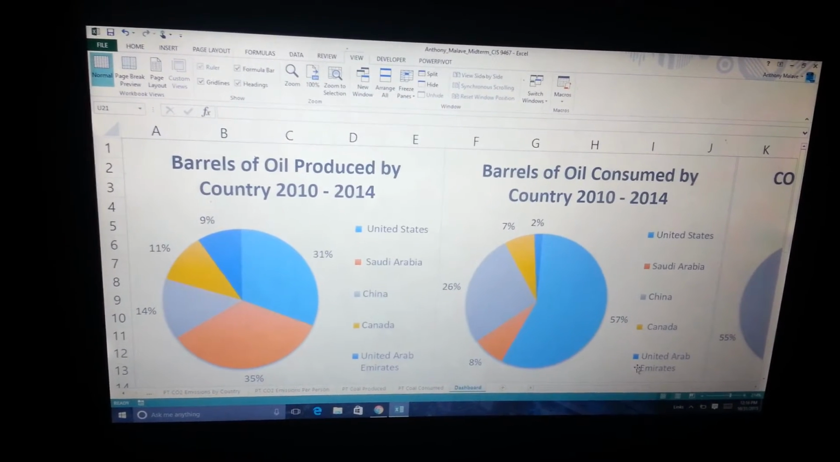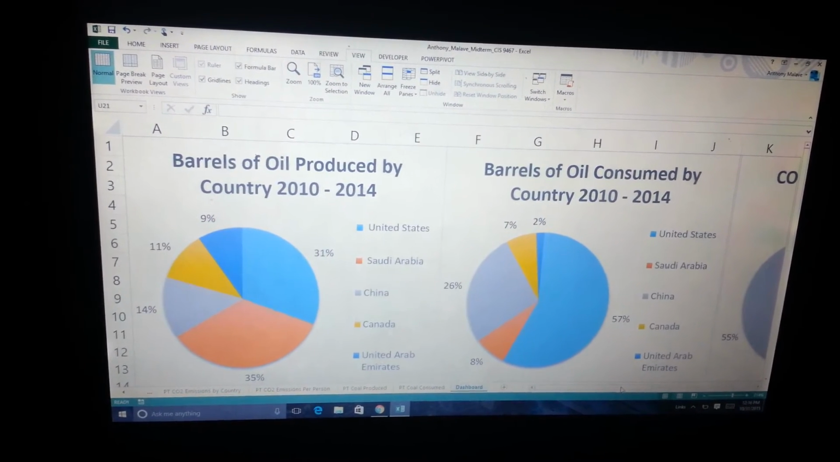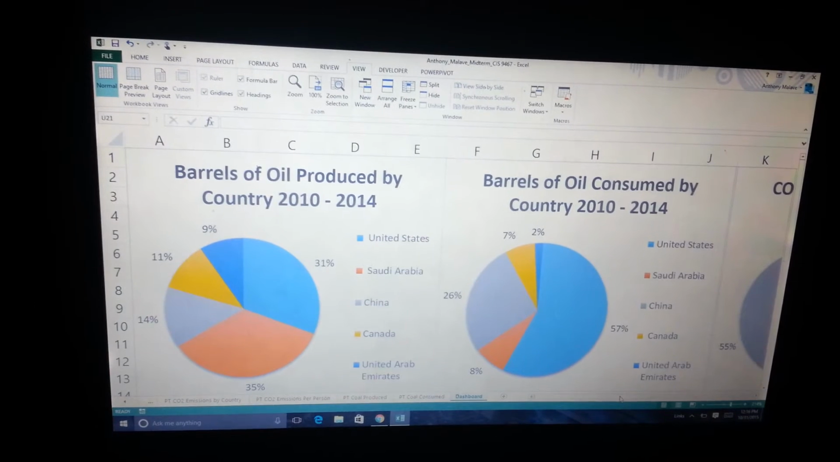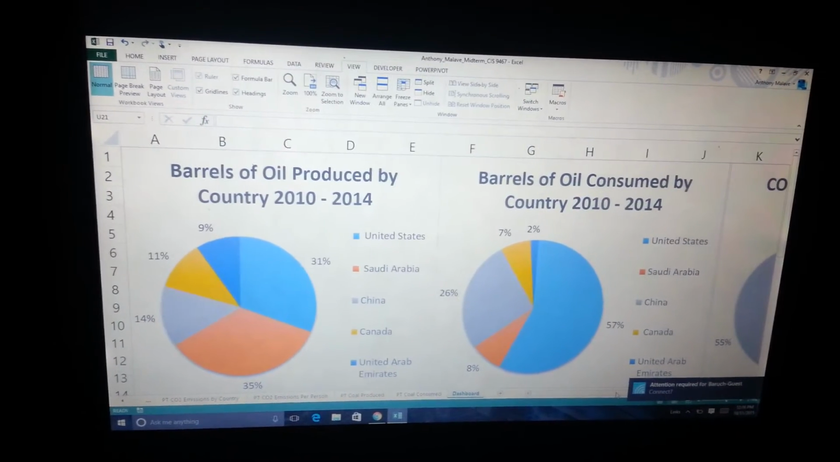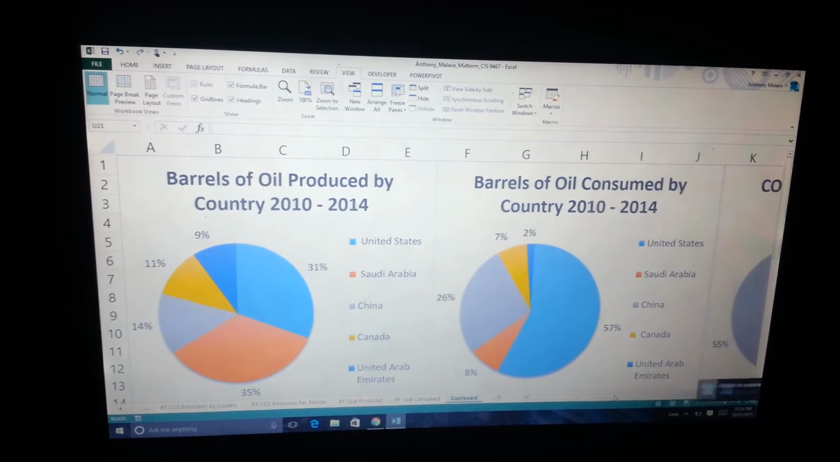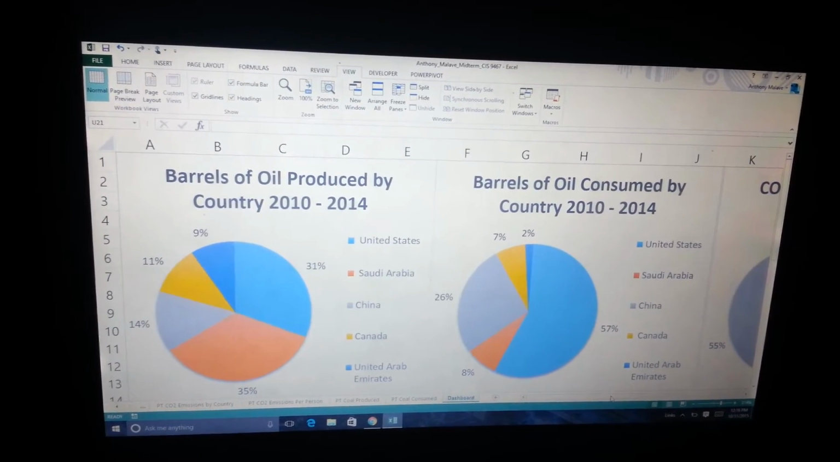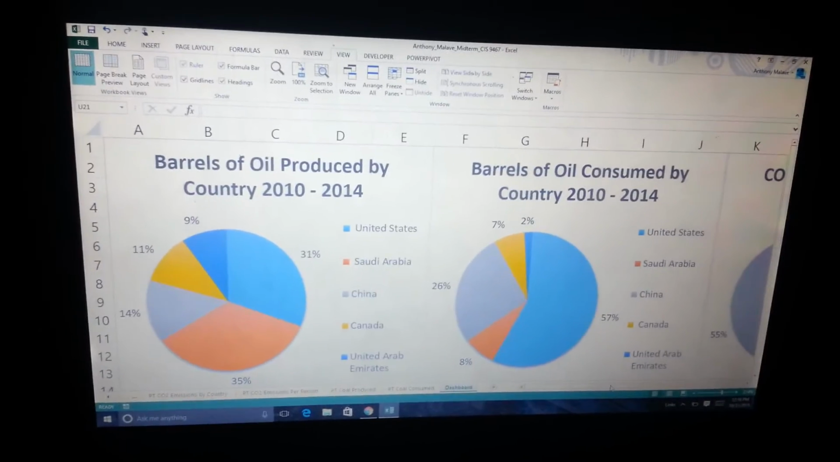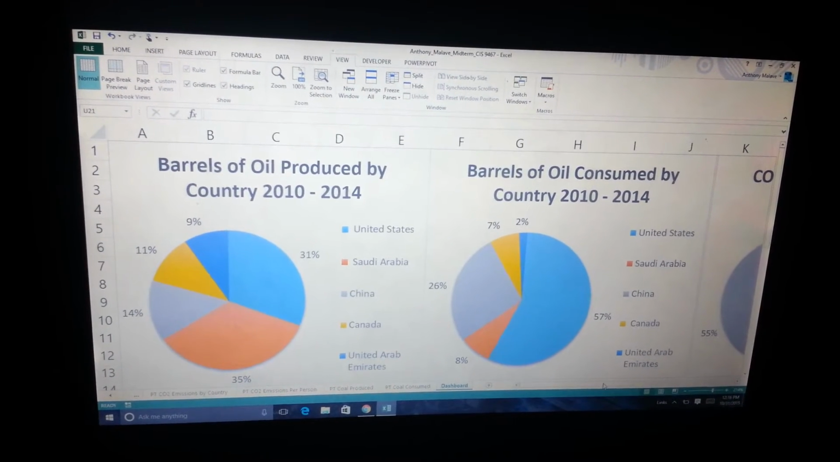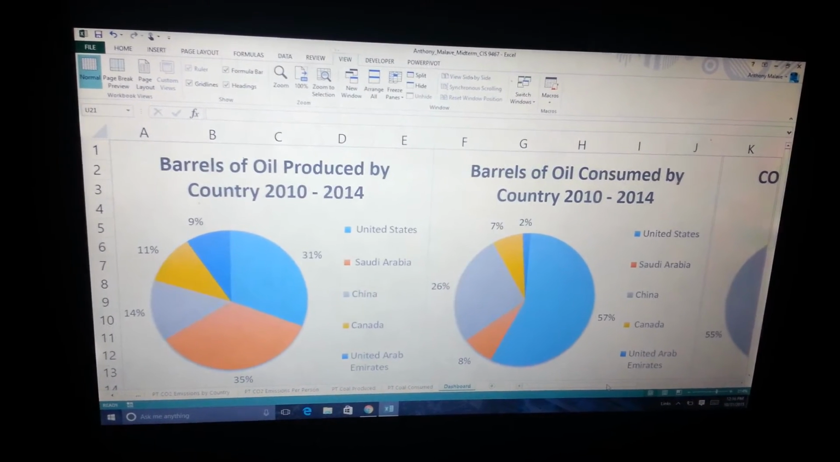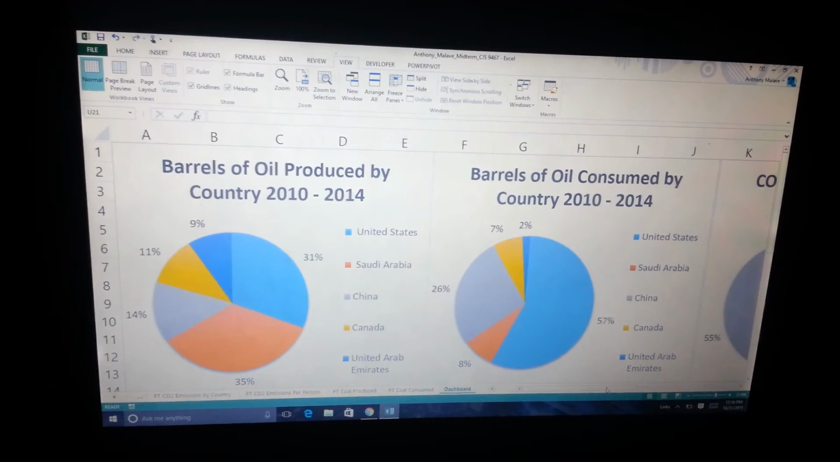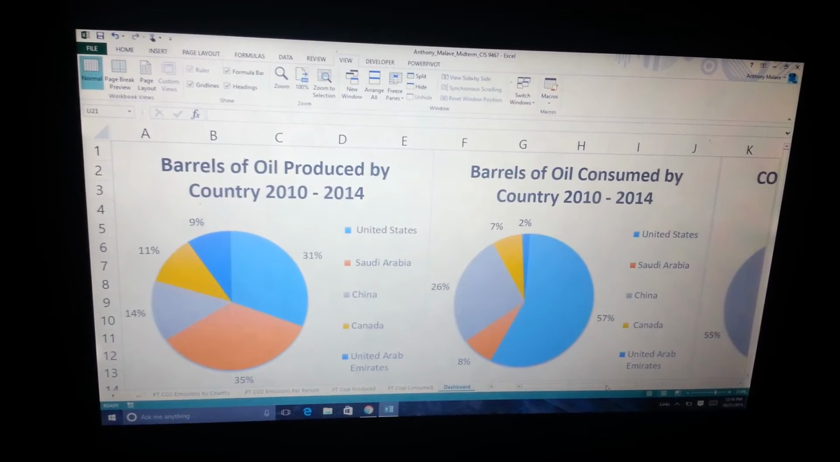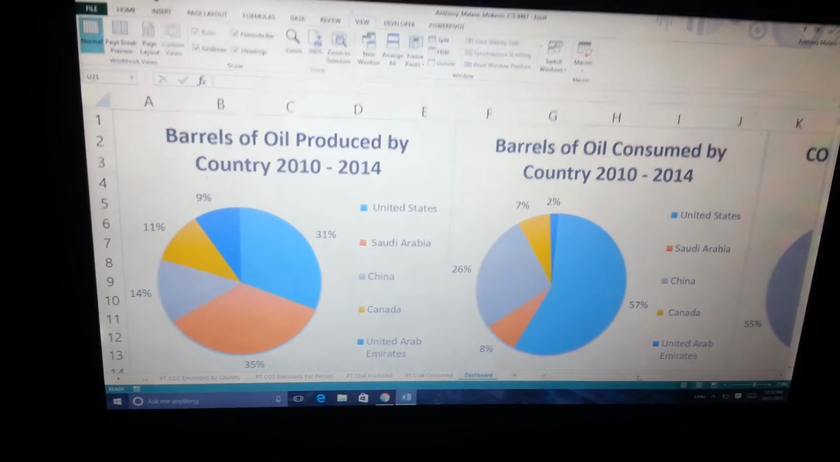So let's get started. The 2 countries that I'll focus on are the United States and China. We can also focus on Saudi Arabia, but actually they don't really have as much of a carbon footprint as China and the United States. So let's first look at the oil produced. In China, there's only a 14% production of oil, while in the United States, there is a 31% production of oil.